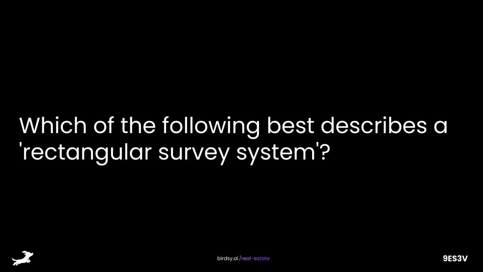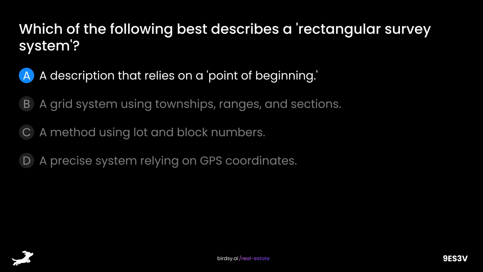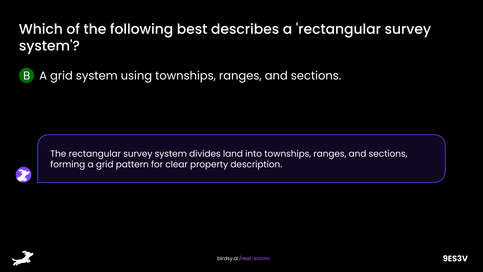Which of the following best describes a rectangular survey system? Is it A, a description that relies on a point of beginning, B, a grid system using townships, ranges, and sections, C, a method using lot and block numbers, or D, a precise system relying on GPS coordinates? The answer is B, a grid system using townships, ranges, and sections. The rectangular survey system divides land into townships, ranges, and sections, forming a grid pattern for clear property description.